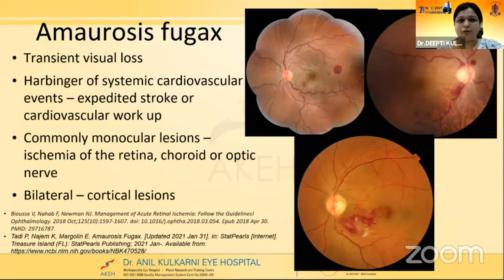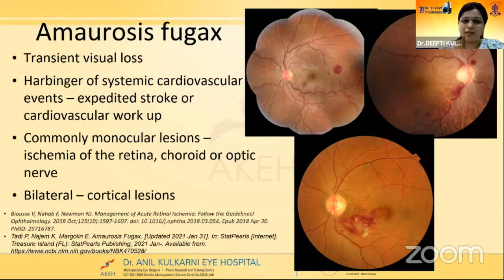I'm going to amaurosis fugax next, because this is the commonest symptom which can progress to the previous two conditions that we discussed. This is often loosely expressed as a transient visual loss, and although we might not see particularly anything in the eye at that moment, there are various conditions which can be found out even when we evaluate a patient with a transient vision loss. Often these are harbingers or pointers to a more serious systemic problem like a cardiovascular event or a stroke. And so a quick workup for these conditions is mandatory.